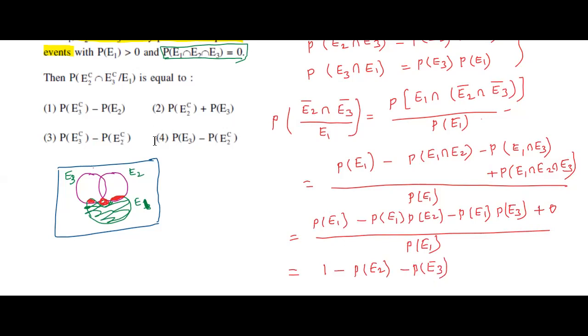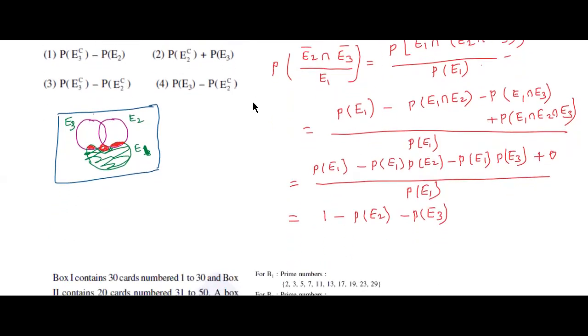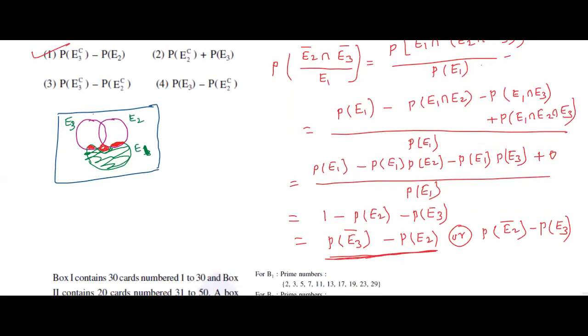So by observing the options, I am calculating here, 1 minus P of E3, P of E3 complement minus P of E2, or we can write P of E2 complement minus P of E3, both are correct. But observe the options, first option is correct, only this value given. Students, are you understood? Observe the Venn diagram, and this step is important. If you understood this step, remaining is very easy. Okay.